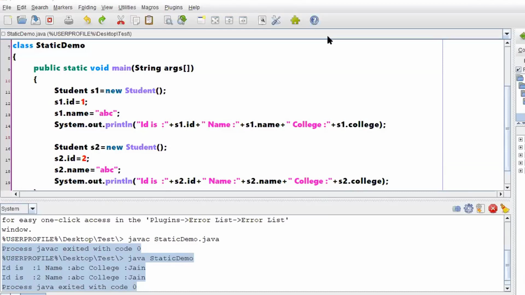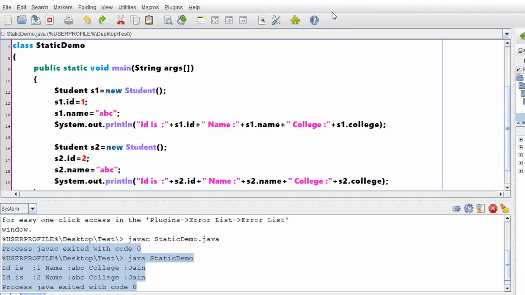Dan has asked one more question, sir, but we didn't make college an object variable. I didn't understand this question itself. See, whenever you are creating some instance variables, whenever you create an object, every object will have a copy of all those instance variables, right? That is what I showed in the last class also.